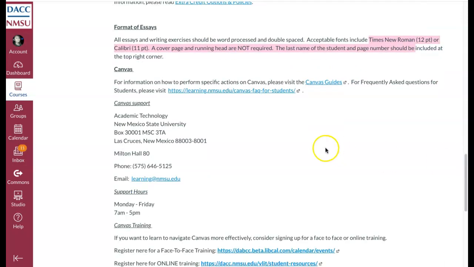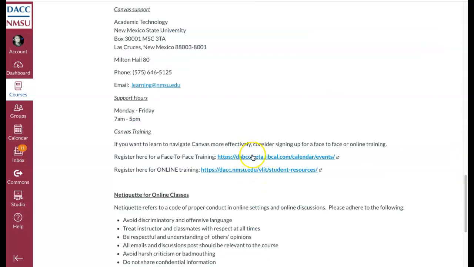If you have any questions about Canvas, I do have a link to the frequently asked questions. And also, if you're new to Canvas, they do offer online training. They're not offering face-to-face training, so you can go ahead and click there. And I also have the information for Canvas support.